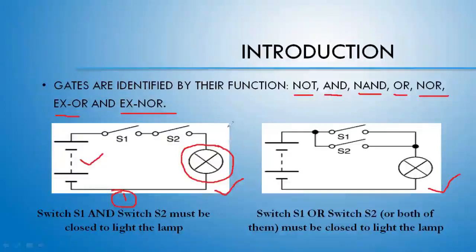We need to light up the lamp. For lighting the lamp, I am providing you two switches, the switch number S1 and switch number S2.